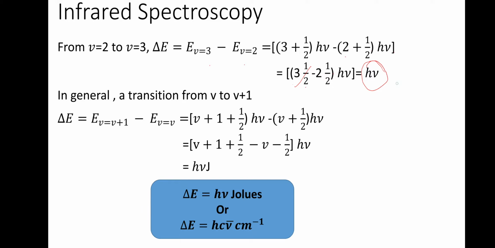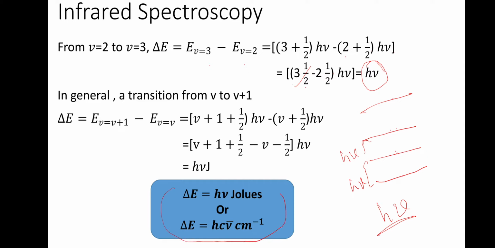So what you get is that all these levels are equally spaced, with a value H nu. If you want the transition to take place from 0 to 1 or 1 to 2 or 2 to 3, the amount of energy spent should be H nu. Then only will molecules undergo transition. That is what is shown.